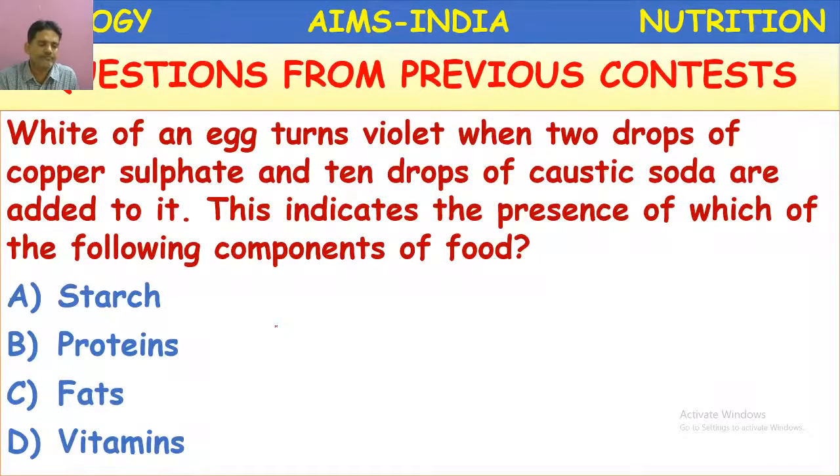So, children, those who are in live chat, please answer. This experiment we already studied in the live show. Egg white contains albumin, and that albumin is rich in protein. So, here the color change indicates the presence of proteins. B is the correct answer. Next